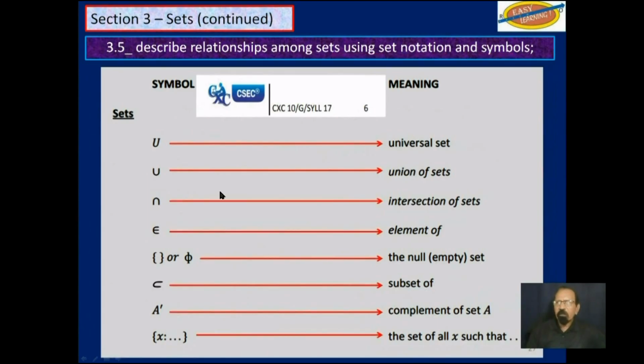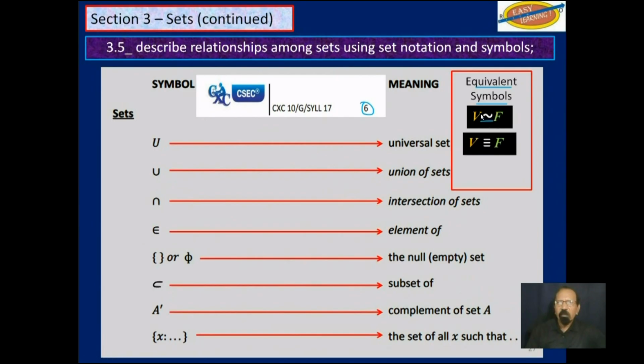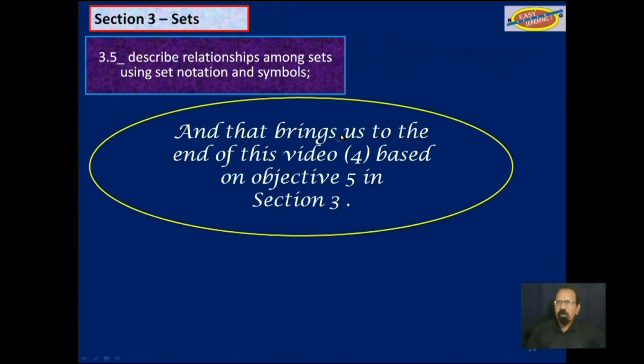So in addition to all the symbols seen here on this page, we also learned equivalent symbols, with that, this, and this. If you see any one of those 3, it means equivalent, not equal. So that brings us to the end of this video, which is video 4, based on objective 5 in section 3.